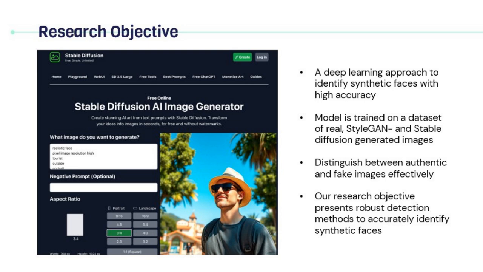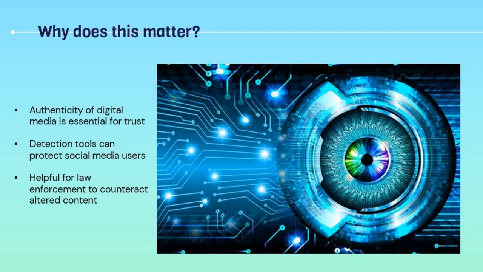Our objective is to present robust detection methods to accurately identify synthetic faces. By doing so, we aim to contribute to the fight against the misuse of deepfakes in critical areas like social media, law enforcement, and cybersecurity. Why does it matter? Ensuring the authenticity of digital media is essential for trust in today's digital age. Robust detection tools can protect social media users from deception and provide valuable resources for law enforcement to counteract altered content. In the next part, we will present the dataset used.